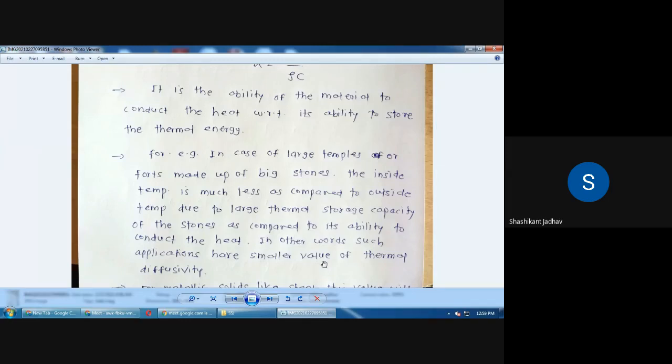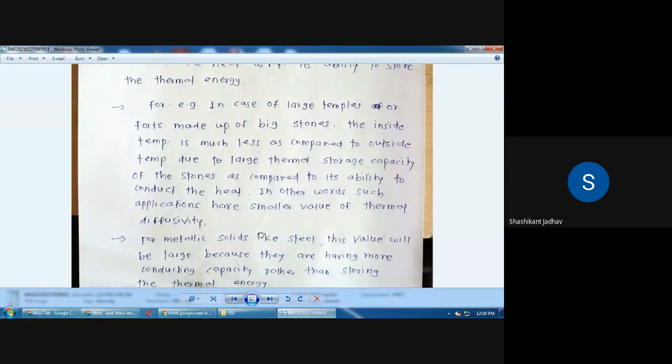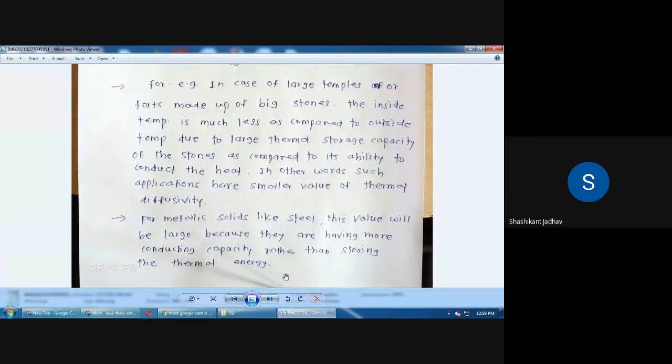So for the example we have taken, the stones used for forts and temples have less thermal diffusivity, because the stones used in the temples and the forts have thermal conductivity less as compared to the thermal storage capacity. So because of that the inner temperature is less as compared to the outer temperature. And similarly we discussed the second example, that is metallic steel.